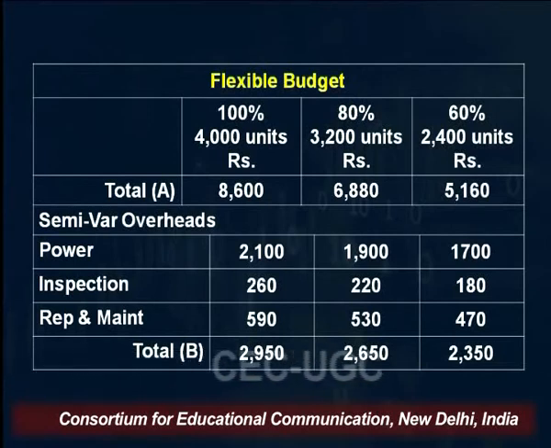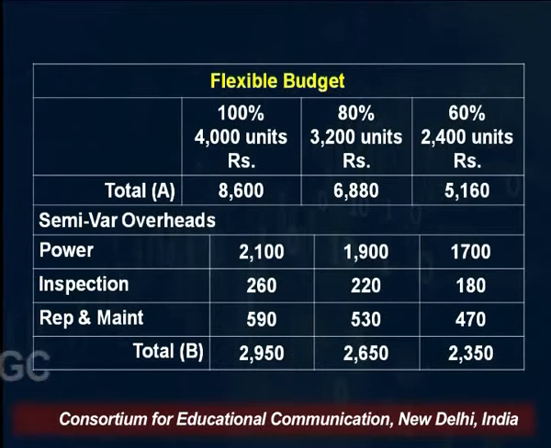So at the 4,000 units level, 1,000 is the variable component and 1,100 is fixed, right? So power cost is 2,100.